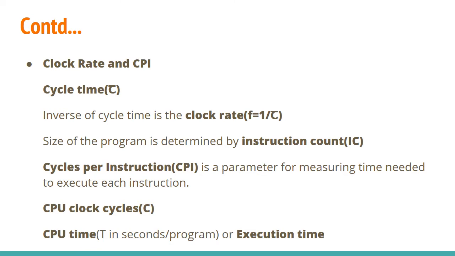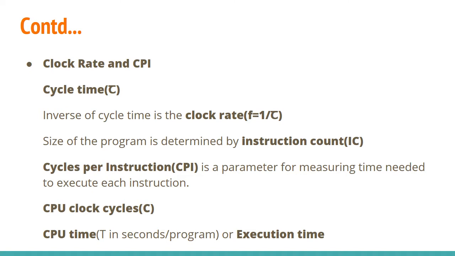Another one is the inverse of the cycle time, and it is known as clock rate, and it is represented using f, and cycle time is represented using the letter tau. The inverse of the cycle time, 1 by tau, is also known as clock rate, f. And the second thing is the size of the program, that is the instruction count, the total number of instructions that are present in a program. That is mentioned as instruction count, or it can be represented by using IC.